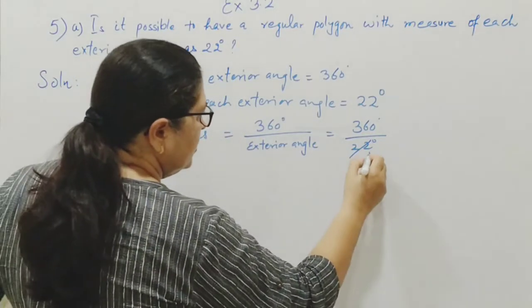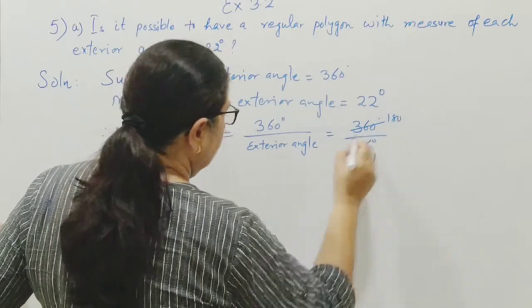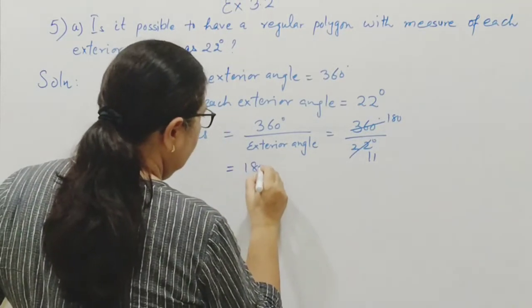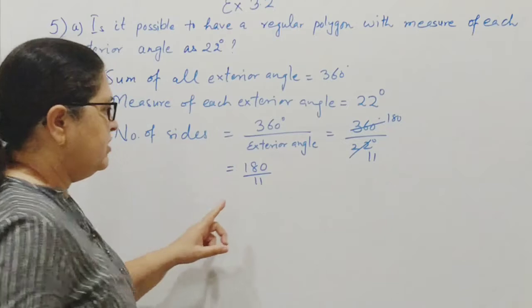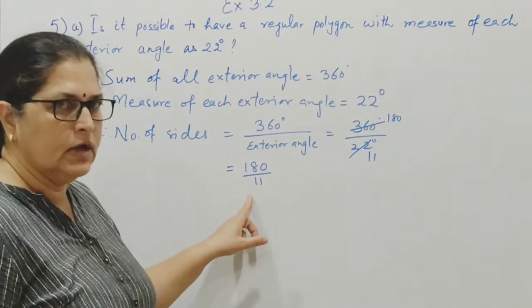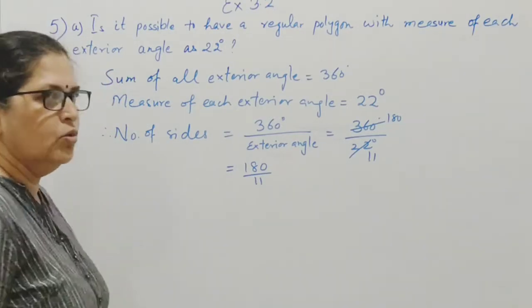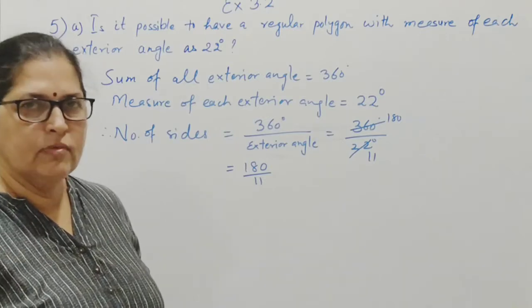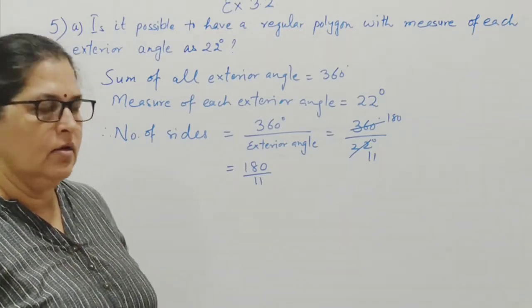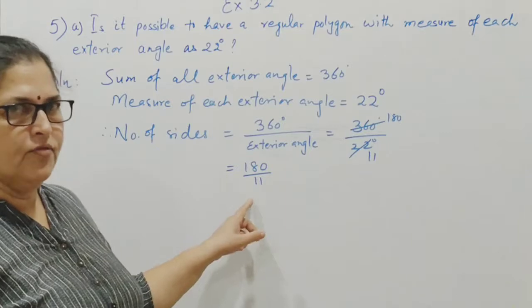After cancellation we get 180 upon 11, which is a fraction, which is not a whole number. So we know that it is not possible to have any polygon with number of sides as a fraction.